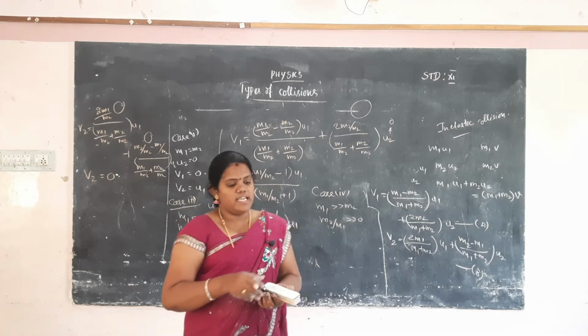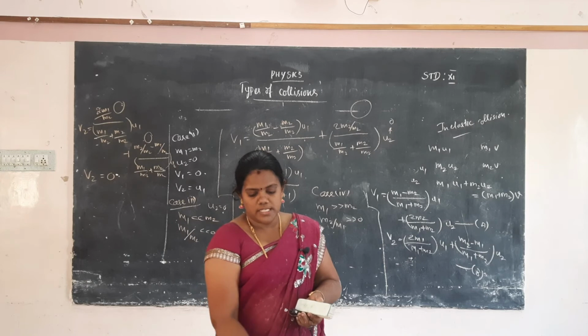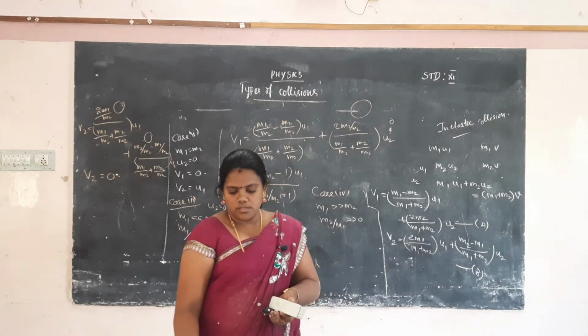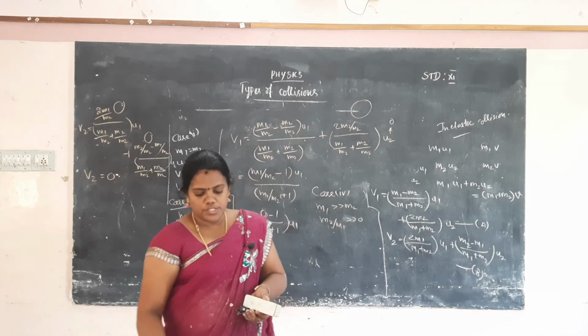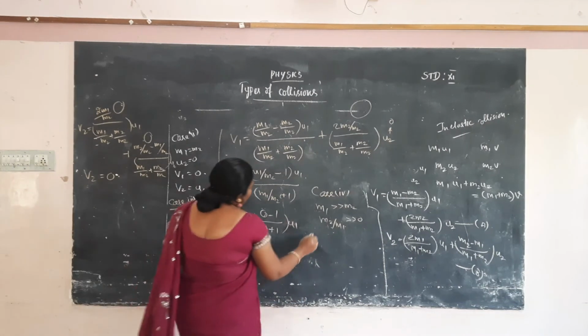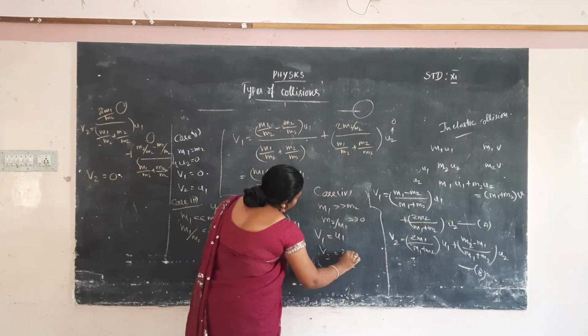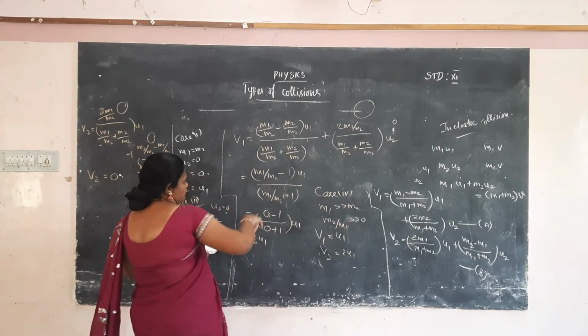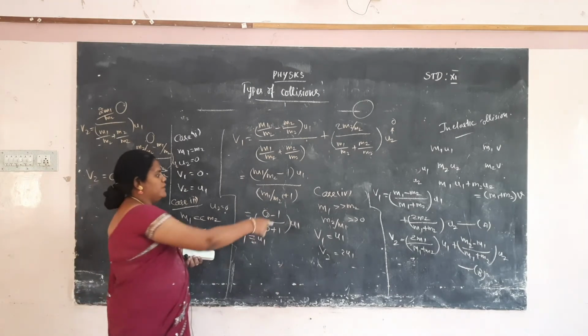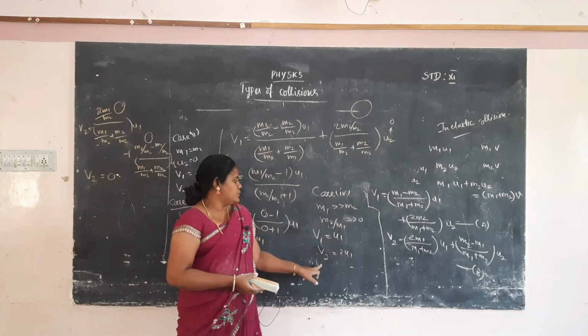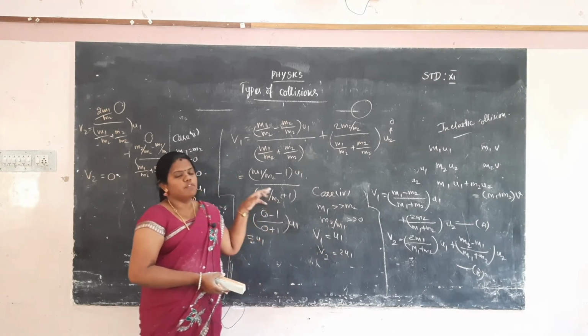In the fourth case, v1 is equal to u1 and v2 is equal to 2u1. Okay. So we have to apply the values in case 4, and then find v1 is equal to u1 and v2 is equal to 2u1. Okay, these are the four cases we have to consider.